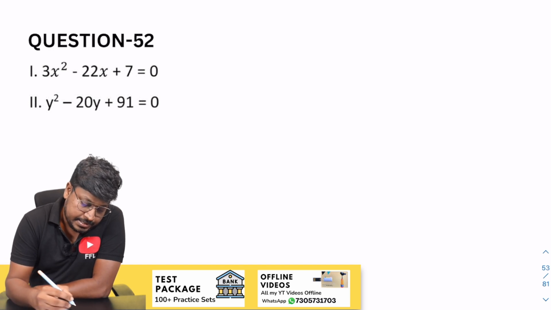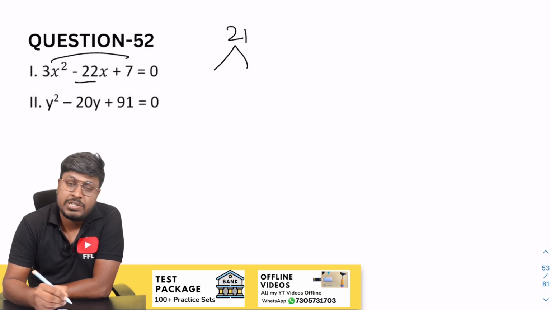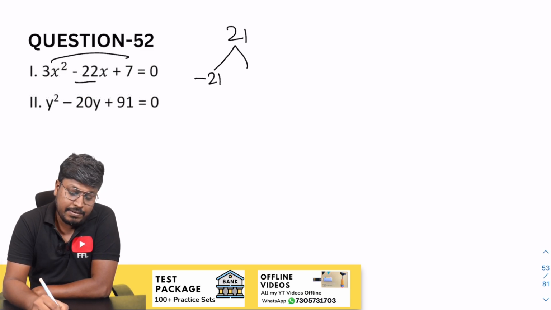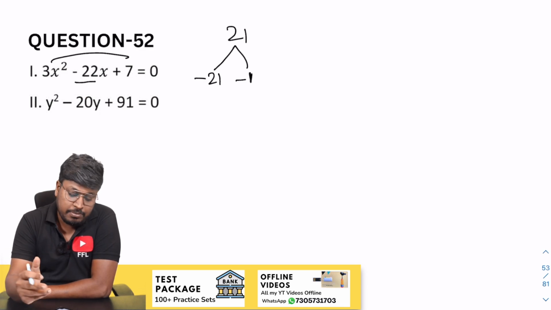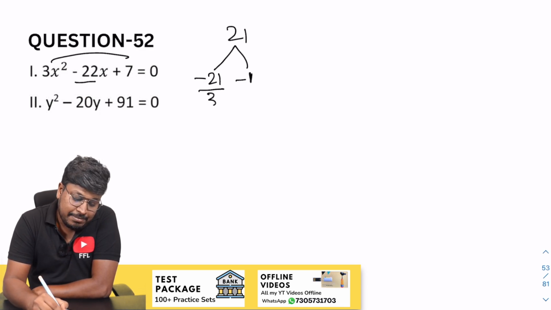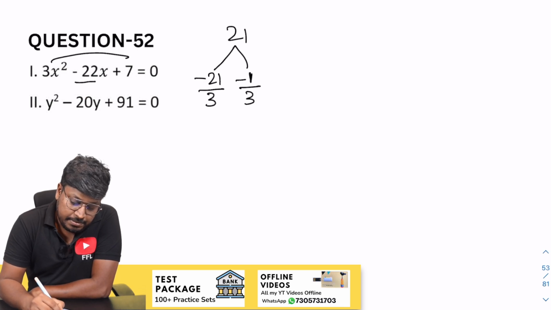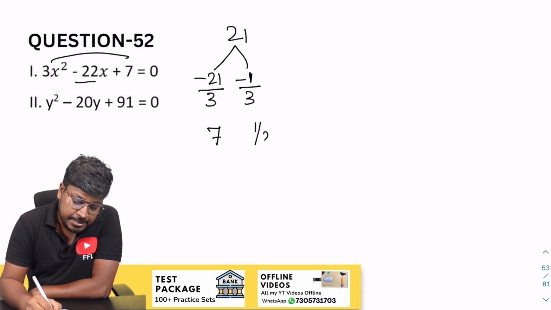So the next question is 7 into 3. 7 into 3 will be 21. Our target is to get minus 22. So minus of 21 and 1, right? When you multiply both the numbers, plus 21. When you add both the numbers, minus 22. So divide by 3, divide by 3. So this will be 7 and this will be 1 by 3.